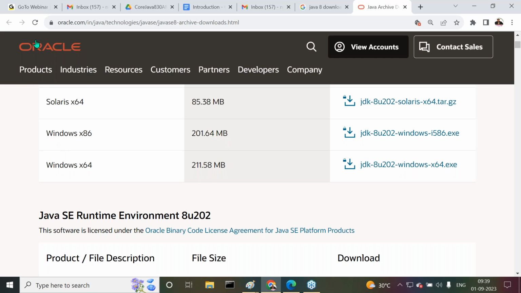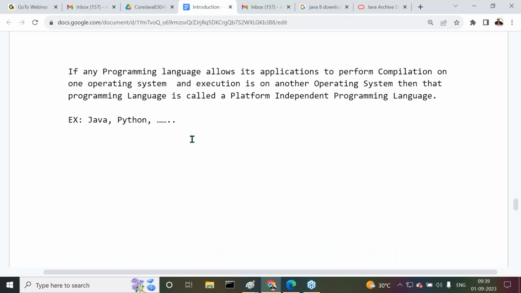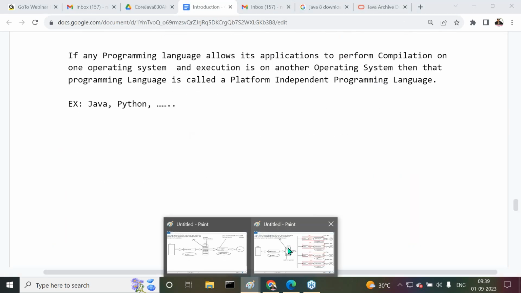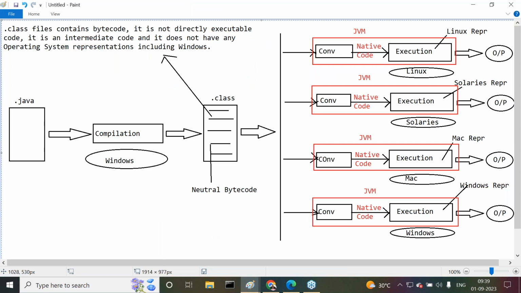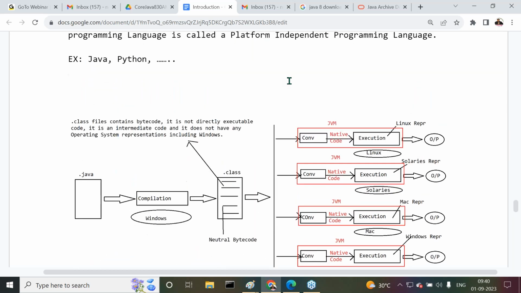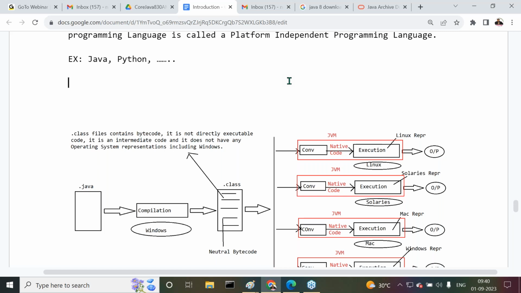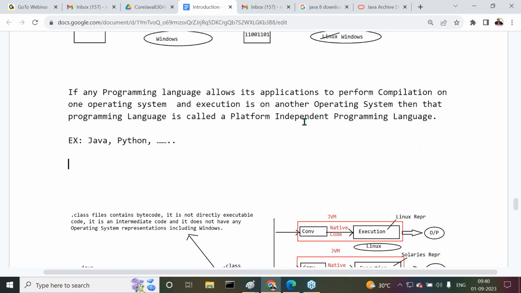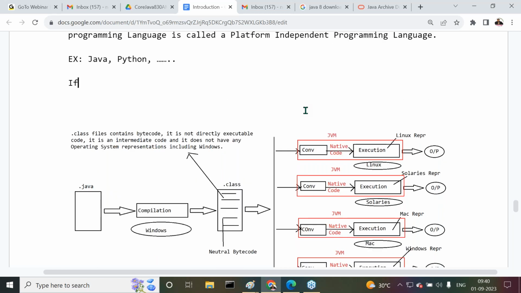Now this is exactly the meaning of a platform independent programming language, and the structure is given clearly here. Just two statements that I want to provide about this particular point. Try to recognize this point clearly. What is the point I'm telling you? All of you observe carefully. Right, sir. This is the definition I've given about a platform independent programming language.